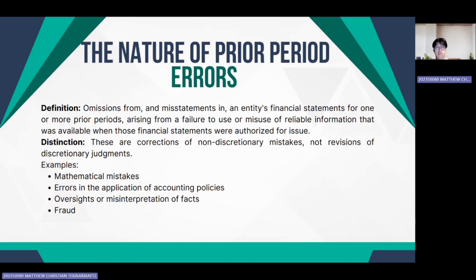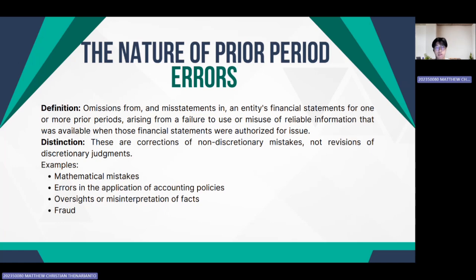And then the next is the nature of prior period errors. So paragraph 45 defines this as omissions from and misstatements in an entity's financial statements for one or more prior periods. Crucially, they arise from a failure to use or the misuse of reliable information that was available when those financial statements were authorized for issue and could reasonably be expected to have been obtained and taken into account.